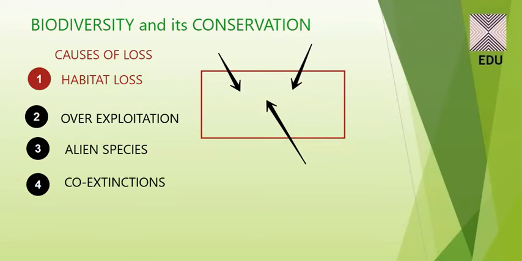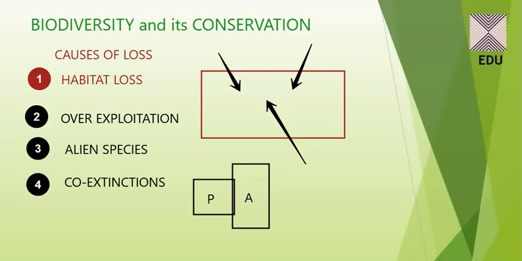Suppose we have a particular plant and a particular animal which is dependent upon that plant. When this plant becomes extinct, the animal that is dependent upon it will also become extinct. So the plant extinction will cause the extinction of the animal living over it. This is called co-extinction.